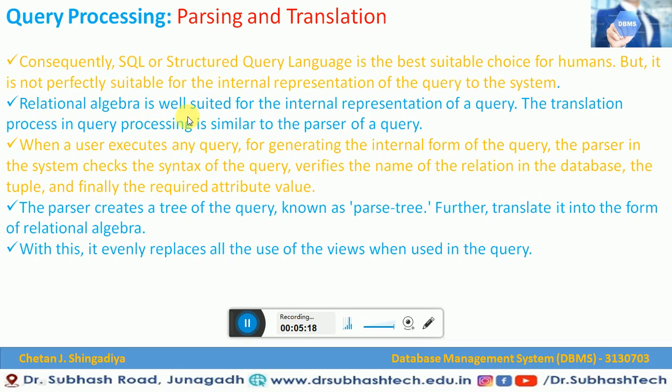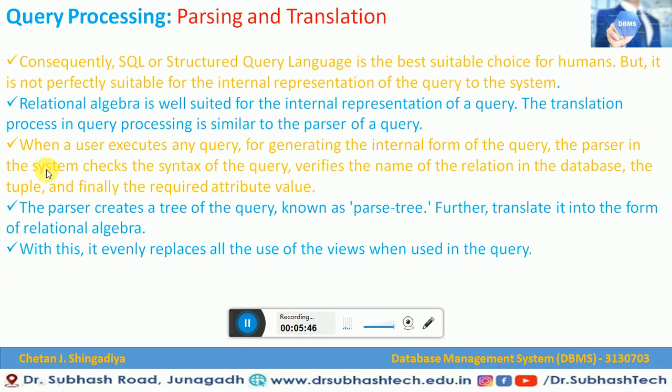Now relational algebra is well suited for an internal representation of a query. So we know that there are two kinds of representation. One, we can represent a query with SQL, that is structured query language, and another representation that we have is relational algebra. So relational algebra is best suited for the internal representation of a query. So the translation process in query processing is similar to the parser of the query.